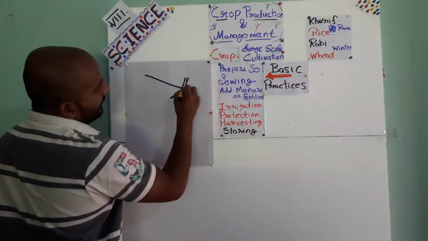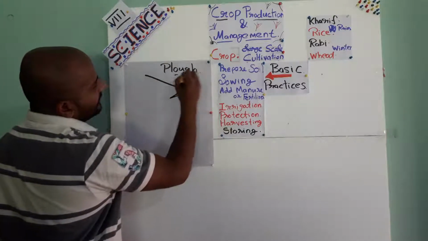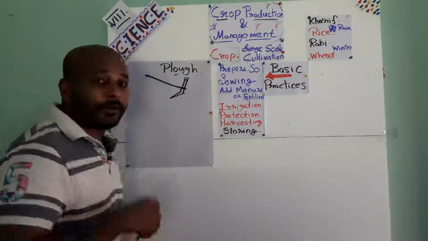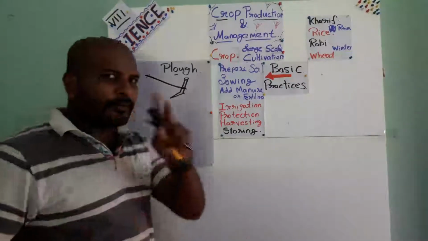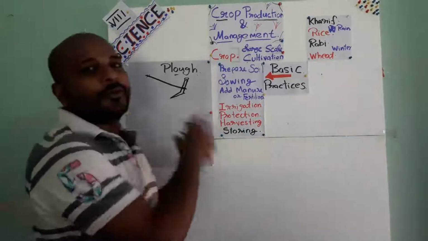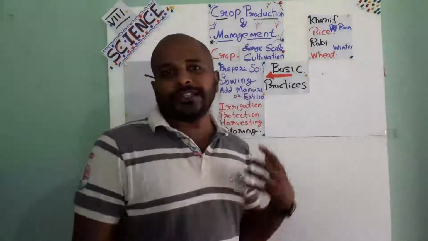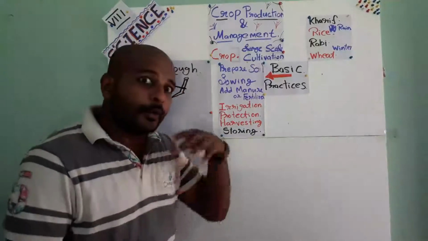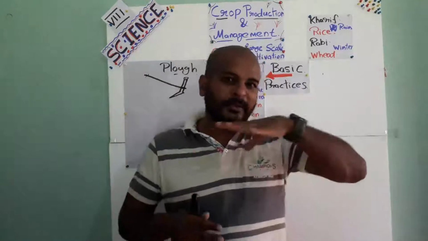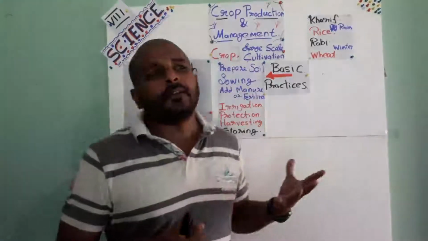Have you seen it? It's called a plow, P-L-O-U-G-H. Mostly one end is tied to a cow, a camel or a horse, and one farmer and two cows or bulls are enough to use this tool. What is the use of this plow? This plow will loosen up the soil. Because for many years we didn't cultivate our field, the field will become very hard, and the seeds will not grow in this hard soil.